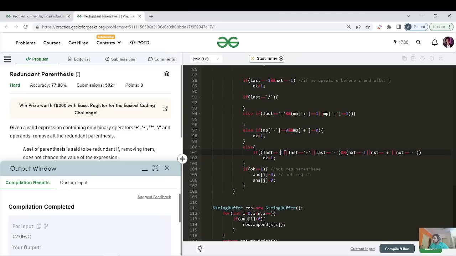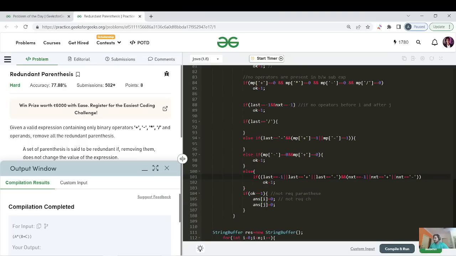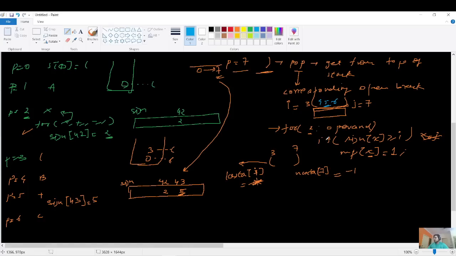There is no character behind the range, so that's not the case. Plus, that's not the case. Minus, that is also not the case. So for the rest of the cases, it is handling them as 0, right? And it is obvious to see also, right? We have this a star b plus c. If we have a star, then definitely the underlying things would have been in the bracket, right? So all the cases have been handled perfectly, right?